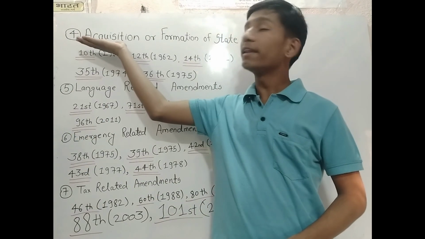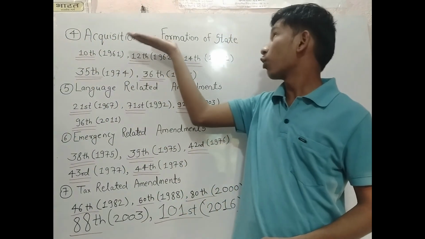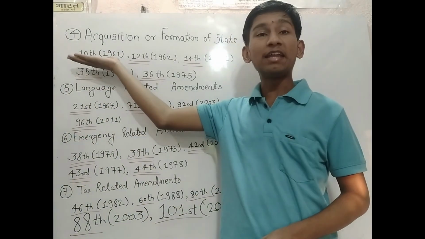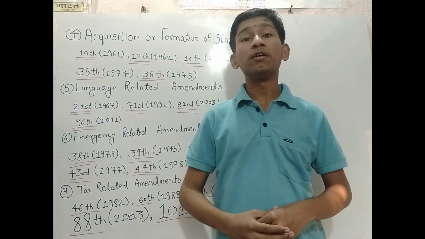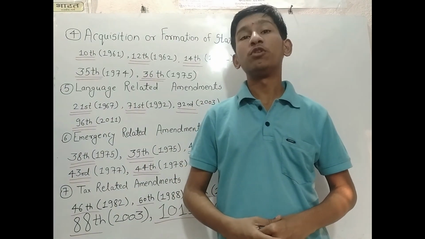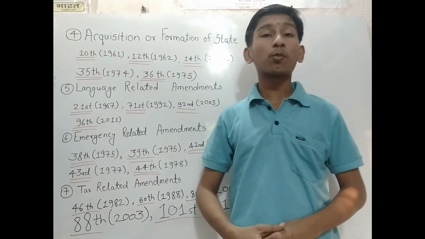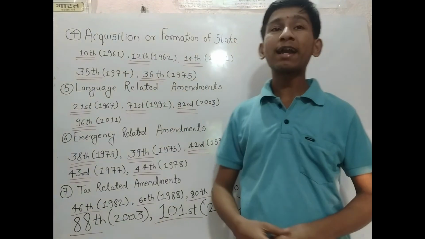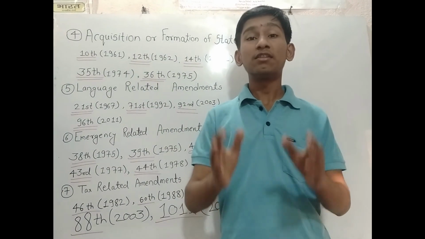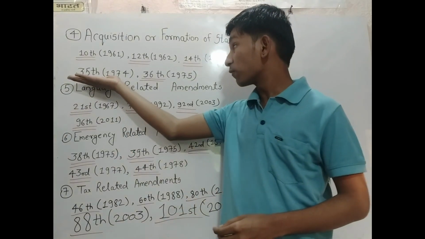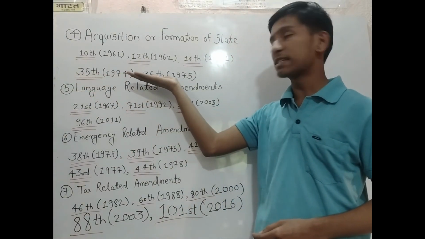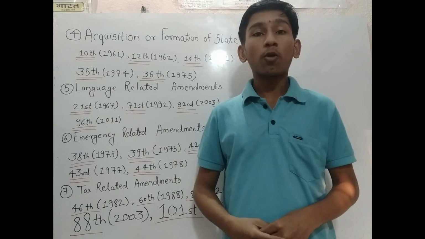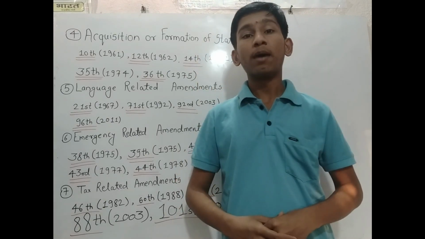Now, the fourth category of amendments is the acquisition or formation of states and also union territories. The 10th Amendment Act 1961 incorporated Dadra and Nagar Haveli as a union territory. The 12th Amendment Act incorporated Goa, Diu and Daman as a union territory. The 14th Amendment Act incorporated Pondicherry as a union territory. Next, the 35th Amendment Act 1974 and 36th Amendment Act 1975 both incorporated Sikkim as a state.